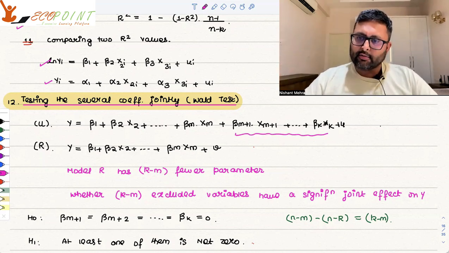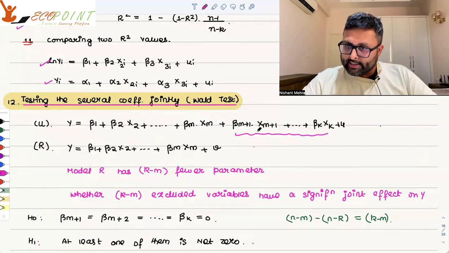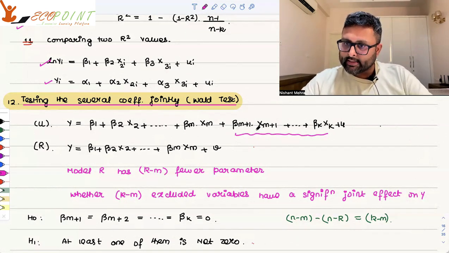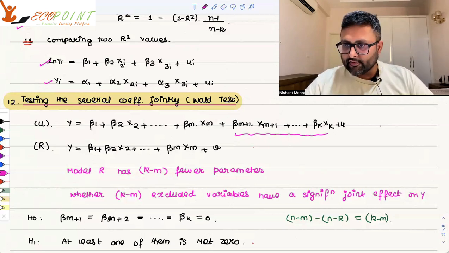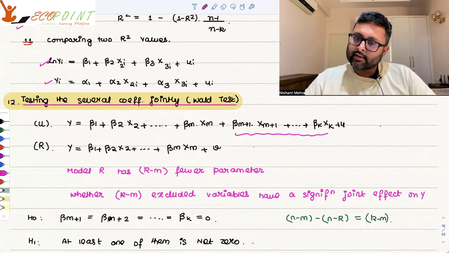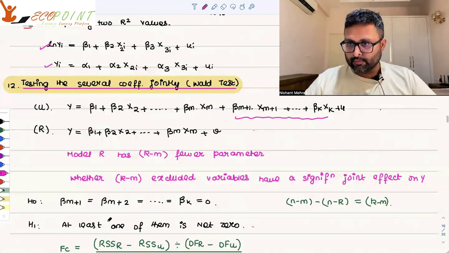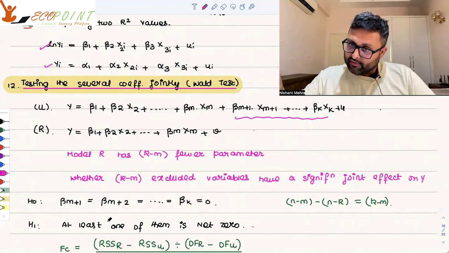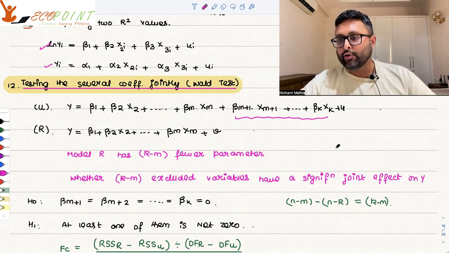So I'll just think in my head that all of the coefficients with x_(m+1), x_(m+2), up to xk are 0. Only then will the significance check happen. So we are thinking in our head that all of them are equal to 0, and the alternative is that at least one of them is not equal to 0. Because even if one of them is not equal to 0, then you can't say that everything is equal to 0.